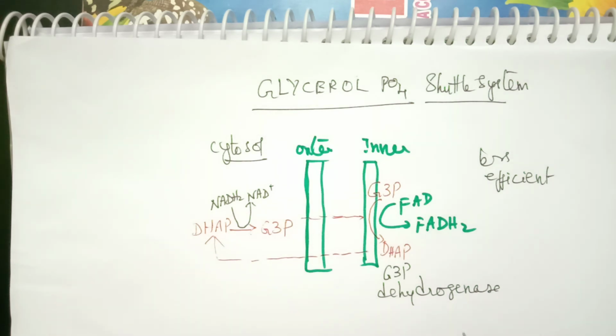So with this, I conclude this video. This is a short video explaining only shuttle systems and its significance. In my next video, we will discuss oxidative phosphorylation and the balance sheet of aerobic respiration.